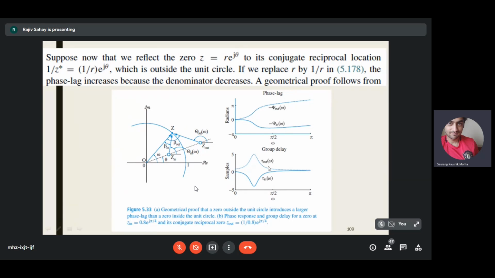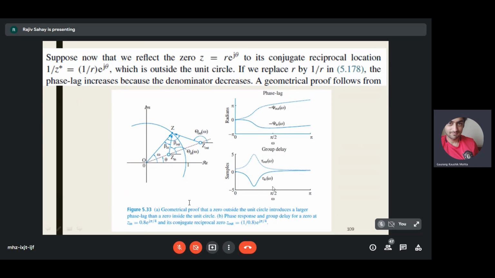Similarly, for the group delay, if you take the negative derivative of this, this is already minus psi omega, so you just have to take d by d omega. Then you are going to get the group delay like this for the 0 remaining outside the unit circle, and a group delay curve like this for the solid line, which corresponds to the 0 inside the unit circle.